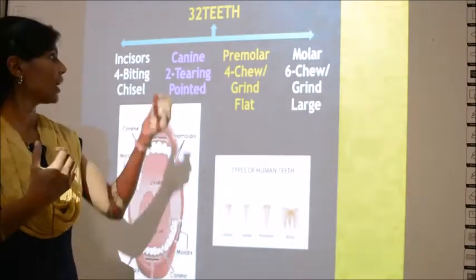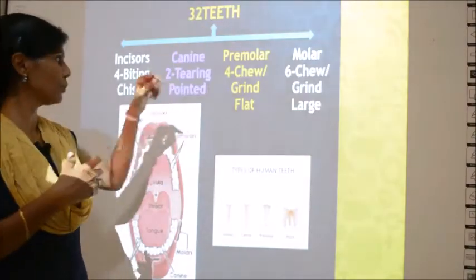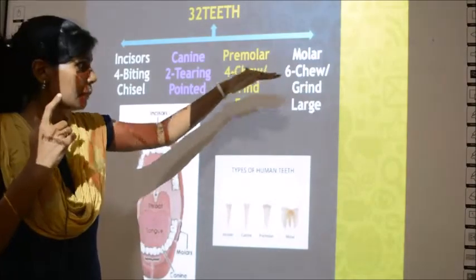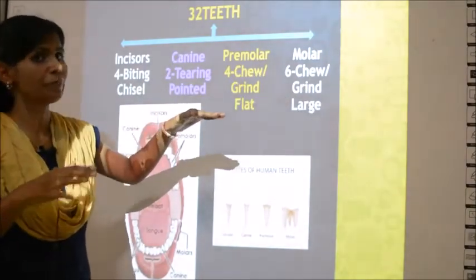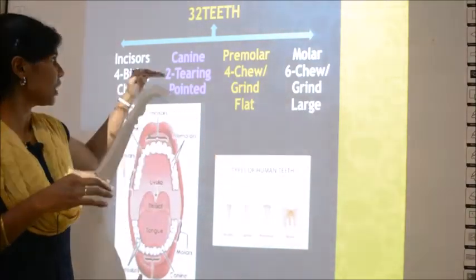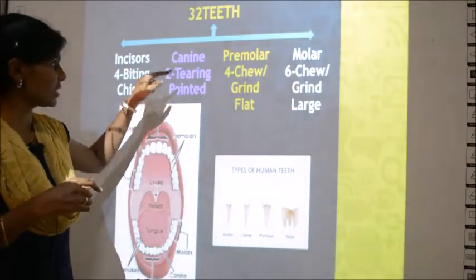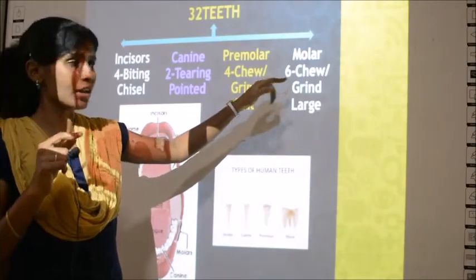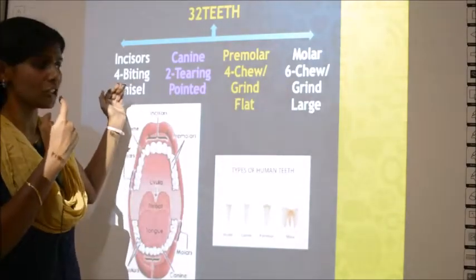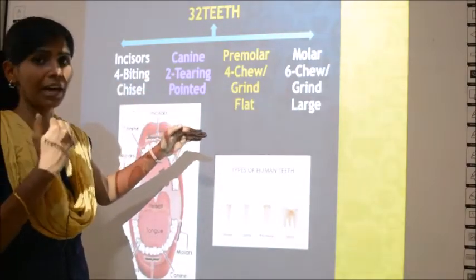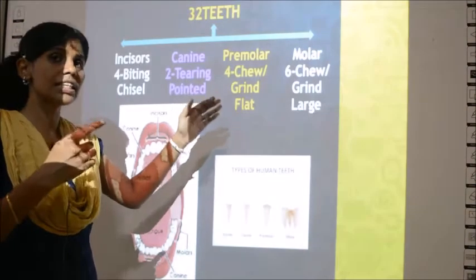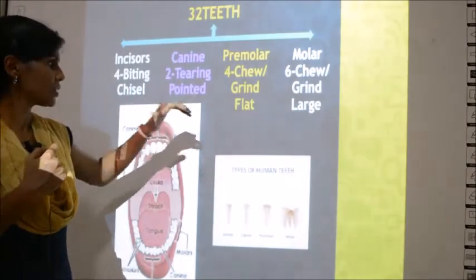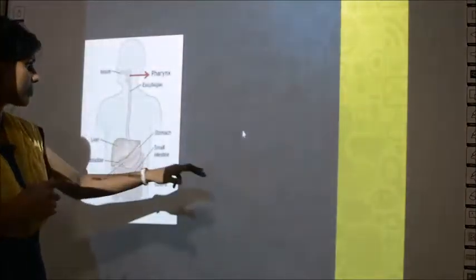So how many teeth do you have? Totally 32. How 32? I told you this is all in the upper jaw. The same pattern, one more set you will have in the lower jaw. So here how much do you have? 4 plus 2, 6, 6 plus 4, 10, 10 plus 6, 16. So 16 teeth in the upper jaw. Similarly, in the lower jaw you will again have 16. So 16 plus 16 will give you 32 teeth. So this is all about the teeth.